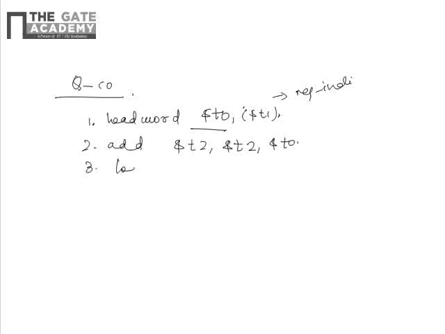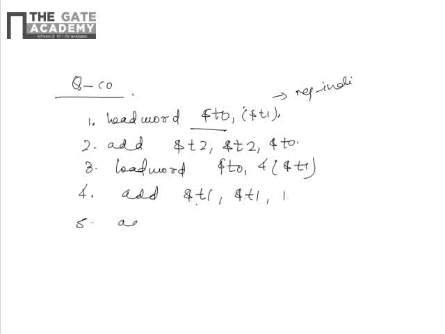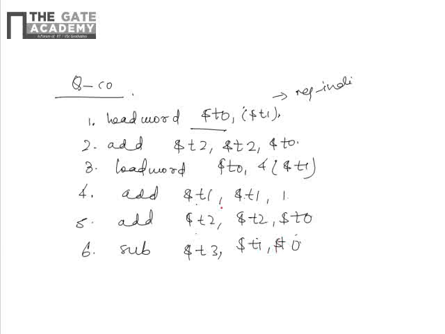Third statement is load word $T0, $T1. Fourth statement is add $T1, meaning add 1 to T1 and store in T1. Then add $T2, $T2, $T0, meaning T0 and T2 are added and put in T2, and then we have to subtract $T3, $T1 and T0. Whatever is stored in this one and whatever is stored in T0, we have to subtract and put in T3. Okay, done.